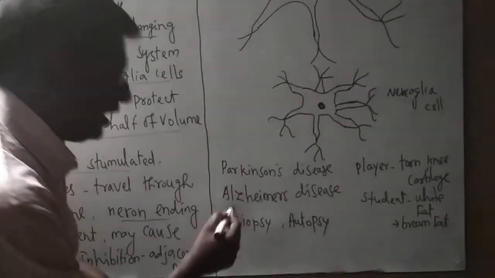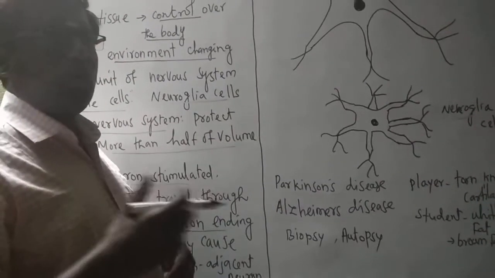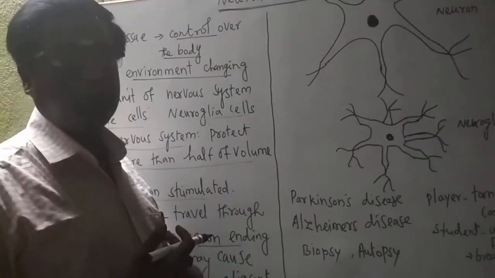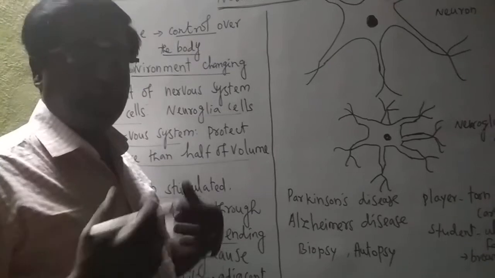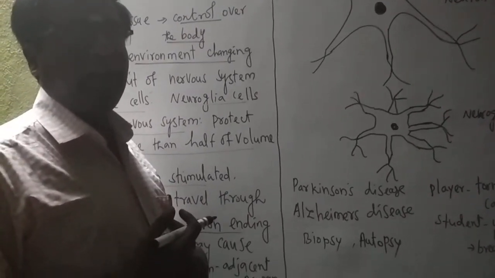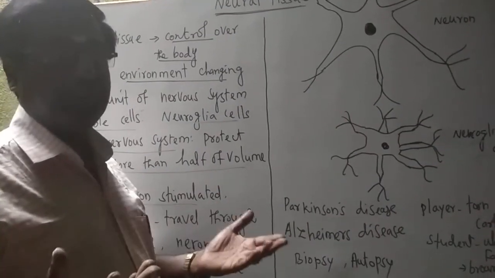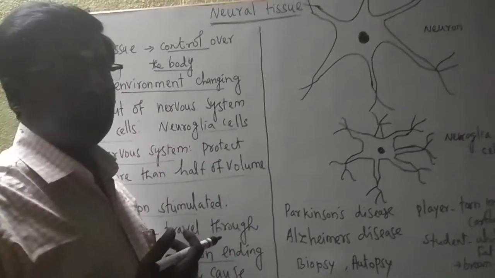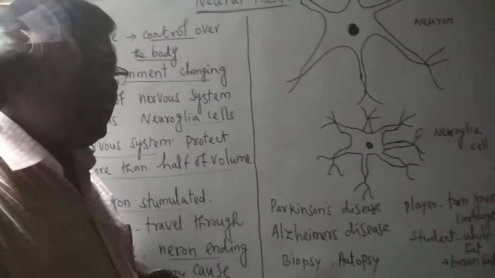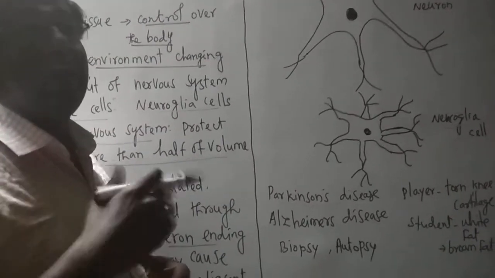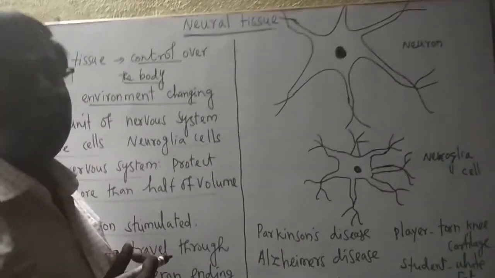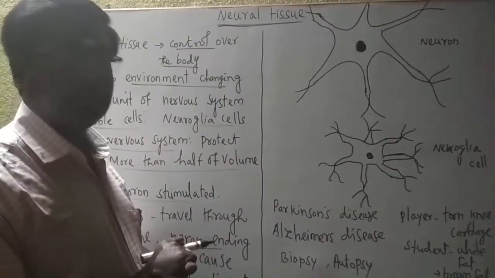The next disease is called Alzheimer's disease. This is the chronic degeneration of nerve cells. Here also nerve cells are damaged. So what happens? If nerve cells are damaged, automatically there is disorientation. The person is disoriented, which means they need isolation, separation. Then there is mood swinging, mood changes again and again. And also, the body movements are affected in Alzheimer's disease. These are all the symptoms of Alzheimer's disease.